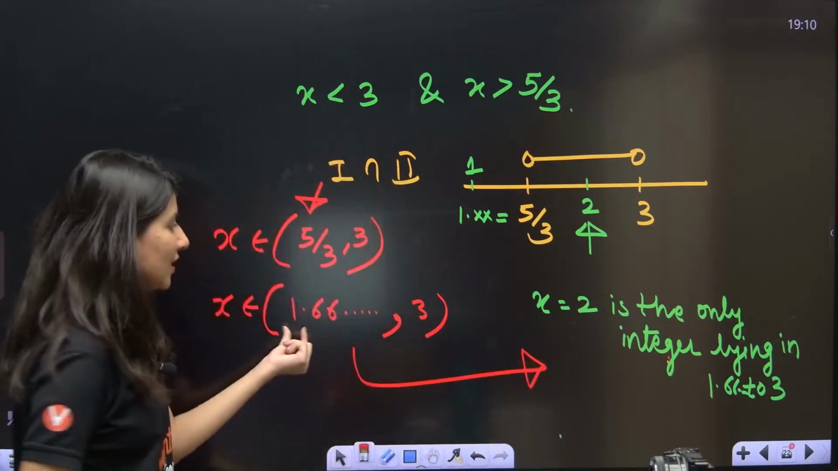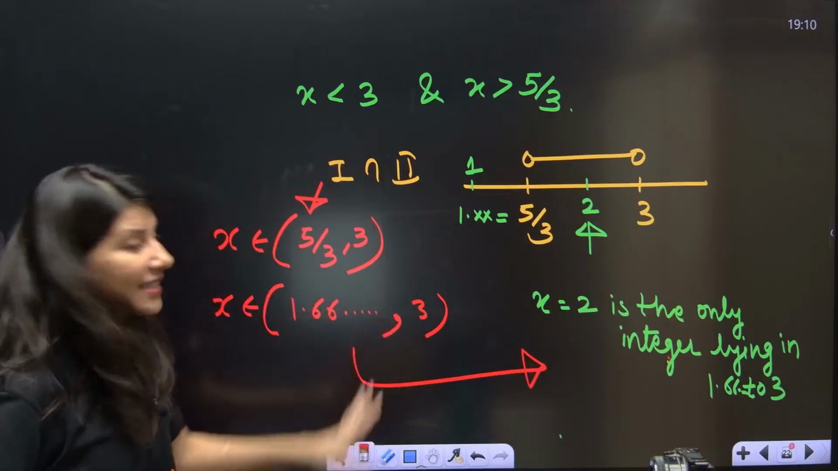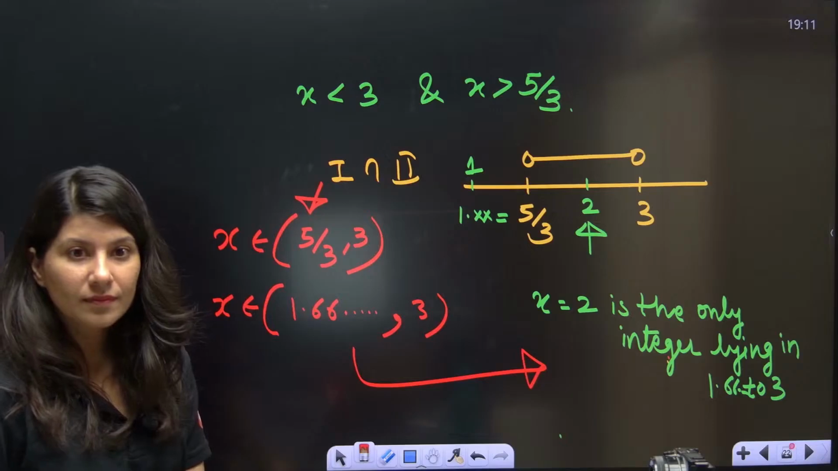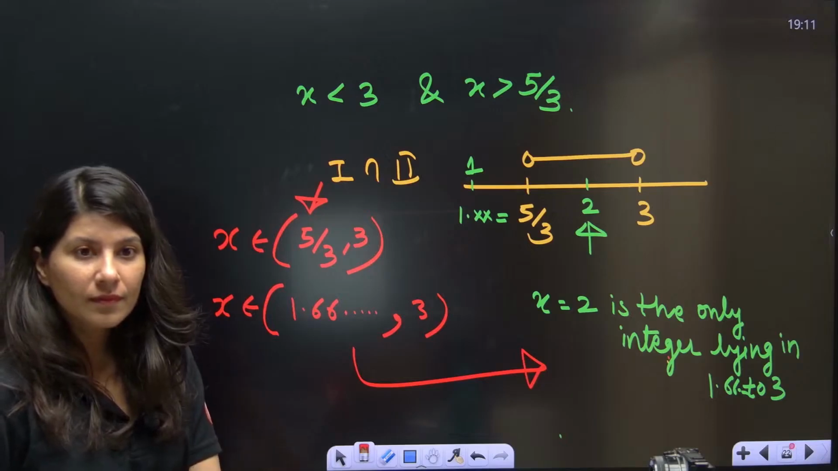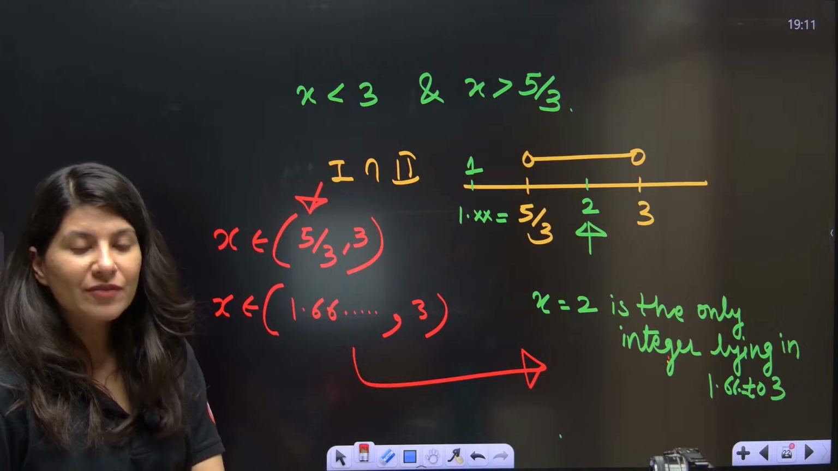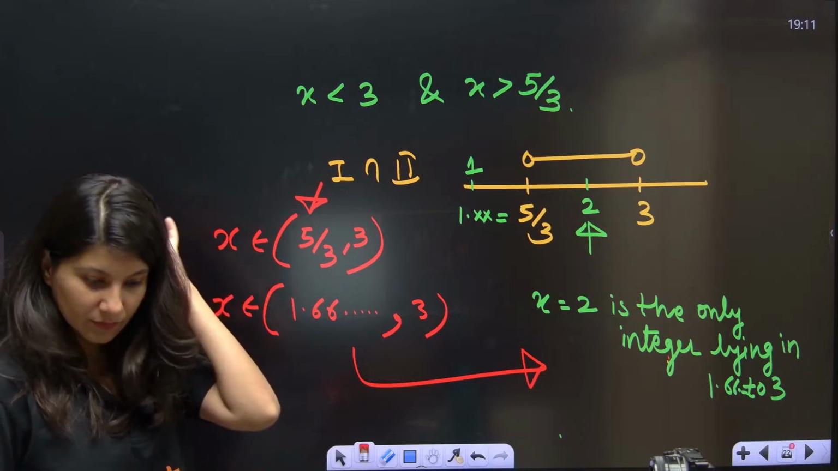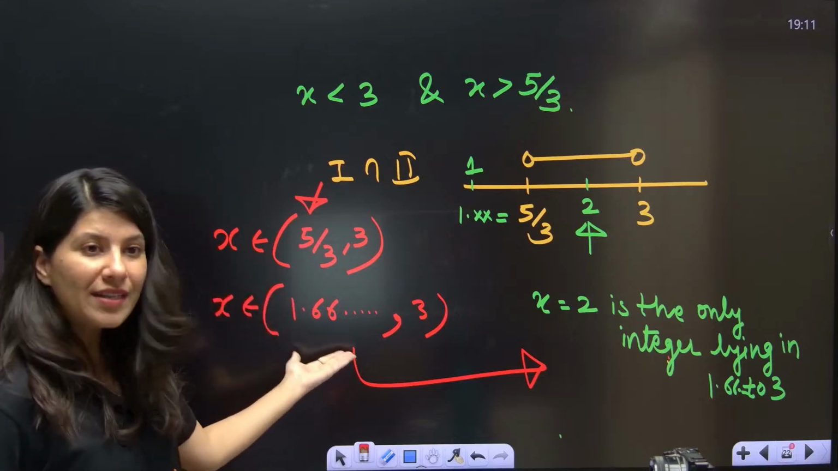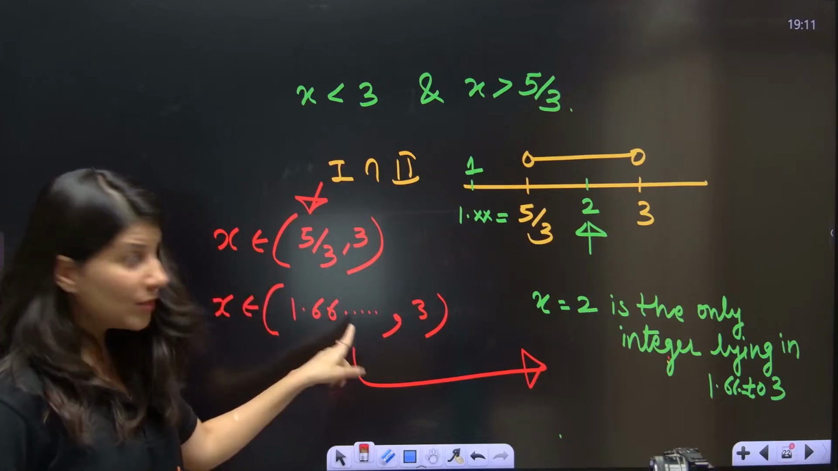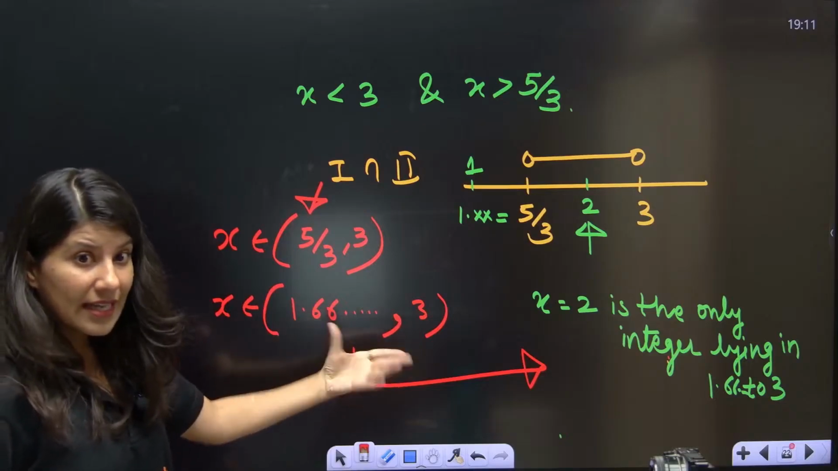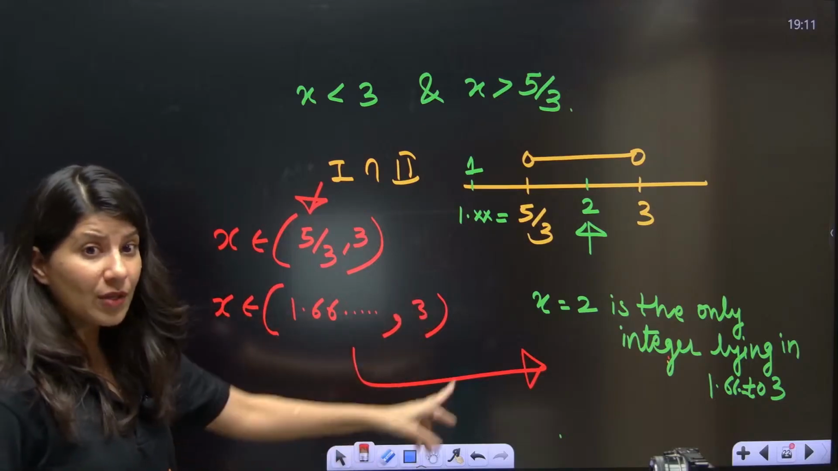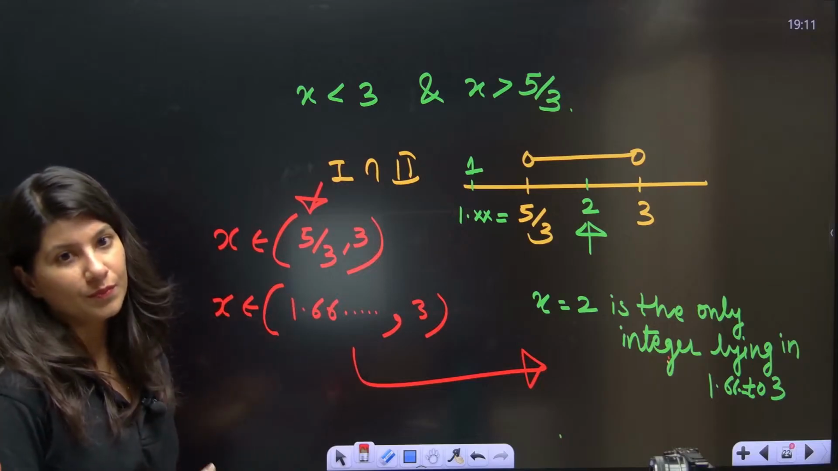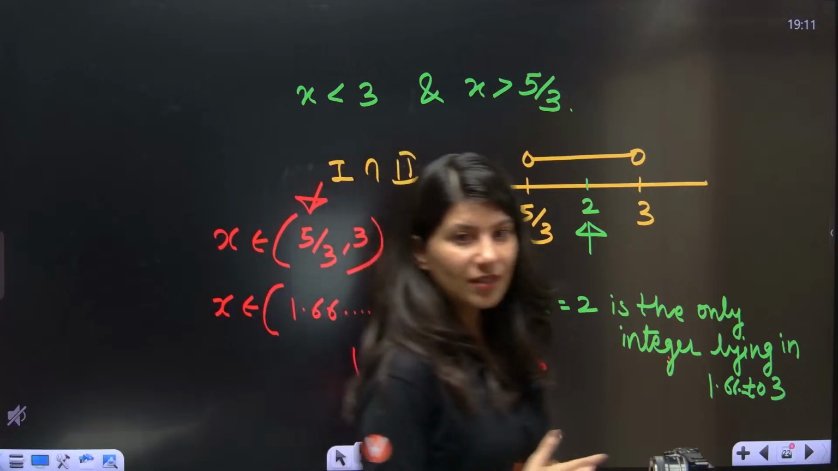How many integers are between 1.6 and 3, Abhijit? Number of values, na? Just tell me. How many integers? X equals to 1 is not there. X equals to 2 is there. X equals to 3 is also not there because of the open bracket. So only x equals to 2. Yes, Abhijit, any doubts?